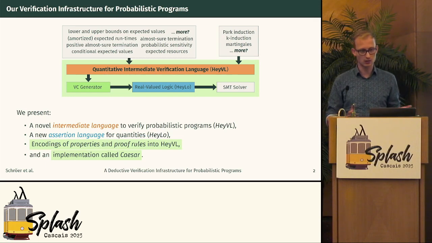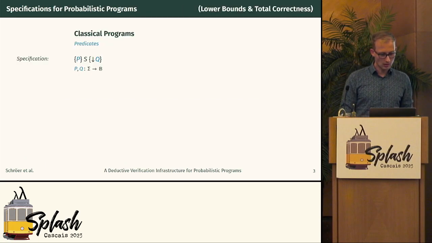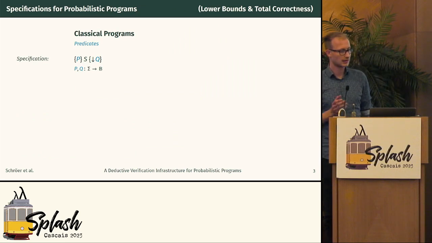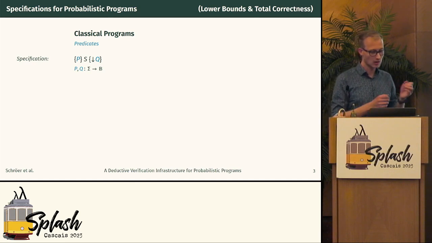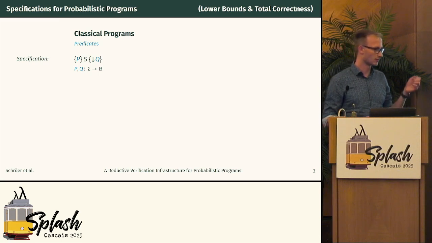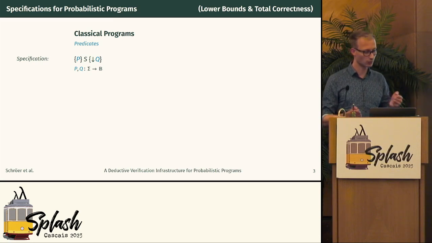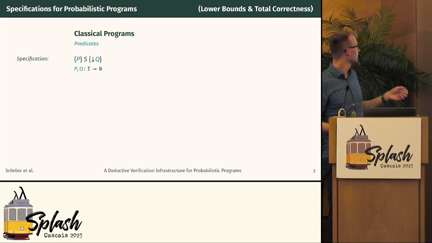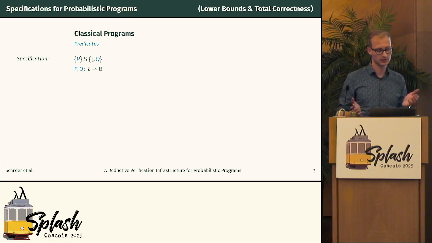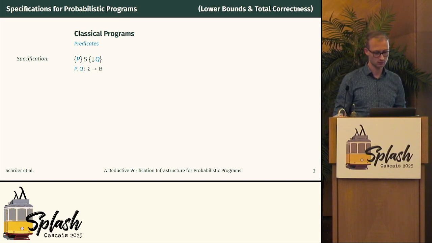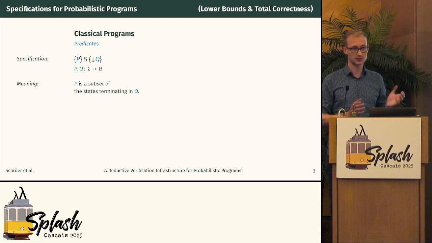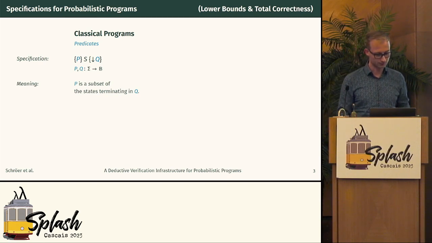So let's see how this works. And let's first talk about classical specifications for classical programs, sorry. So in the classical setting, we look at predicates. A predicate is an assignment that maps each program state to a Boolean, yes or no. And this whole triple here for total correctness says, okay, if we start in a state that satisfies P, then we terminate, and also we terminate in a state that satisfies Q. We can phrase this somewhat differently and say P represents a subset of the states terminating in Q.